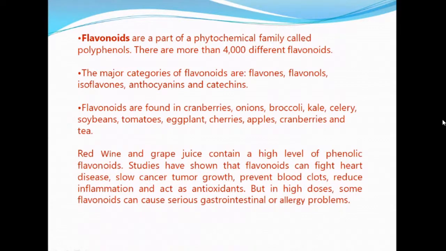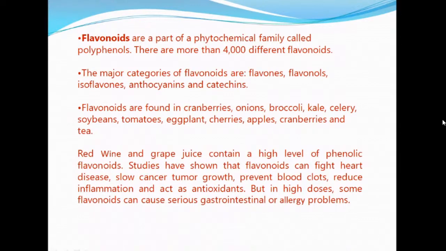There are so many compounds, that is anthocyanin and polyphenols and all these things. So among that, we are mainly focusing on flavonoids. There are more than 4,000 different flavonoids. And these flavonoids are again classified into flavones, flavonols, and isoflavones. All these flavonoids are present in onion, all vegetables, broccoli, soybean, tomatoes, apple, and cranberry, and also tea. It has a rich content of flavonoids.